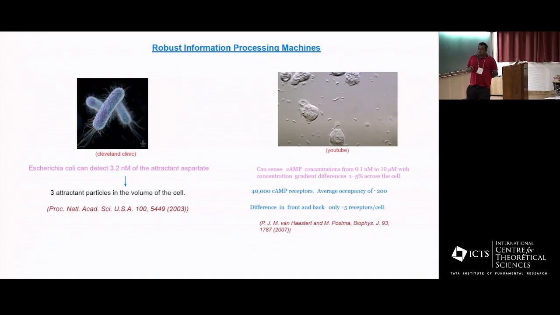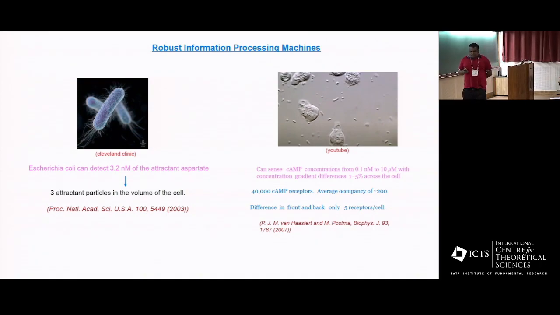I'll be talking about limitations to measurements in cellular systems. Now, as far as cells go, evolution has made them into very good information processing machines. For example, the bacterium E. coli can detect 3.2 nanomolar of the attractant aspartate. What is so interesting is that this corresponds to only 3 attractant particles in the volume of the cell. That is what this concentration is.